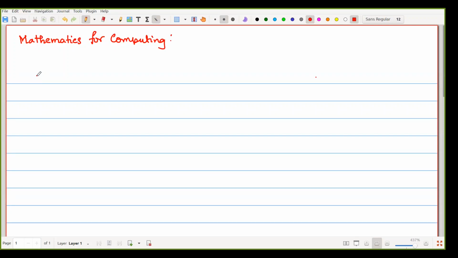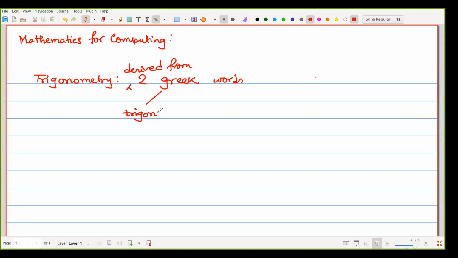So our topic is trigonometry. Now the term trigonometry is derived from two Greek words. The first one is known as trigonon, and that trigonon means triangle.